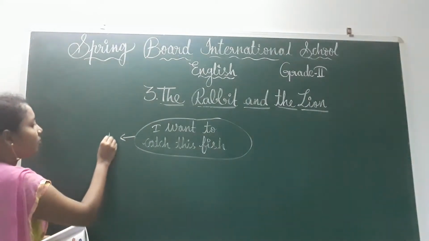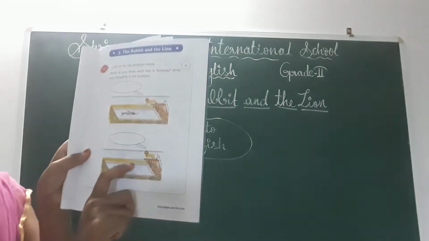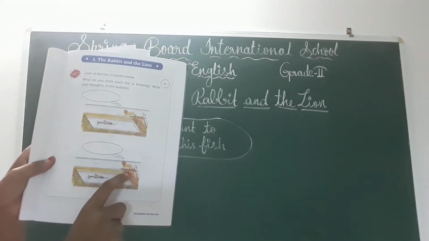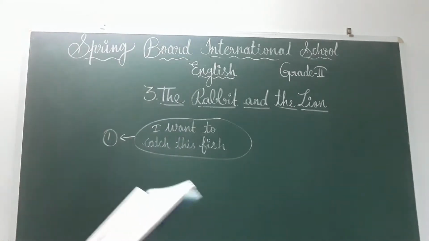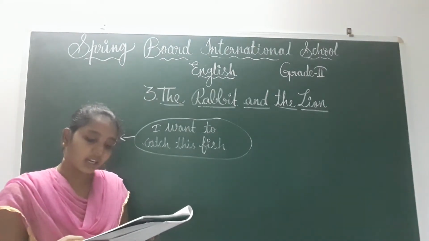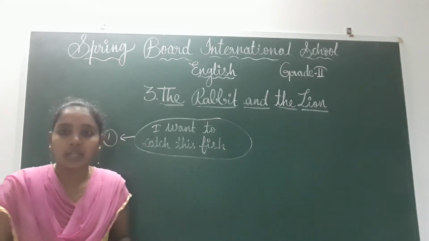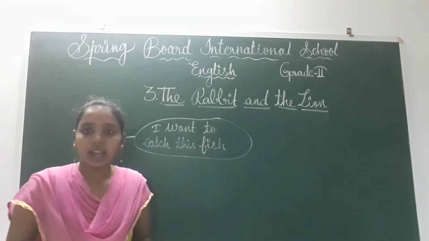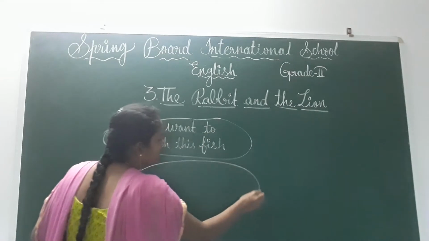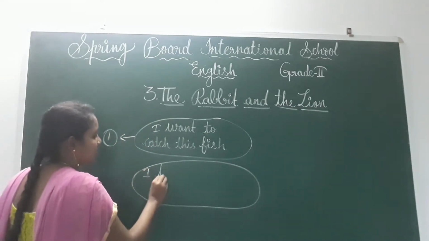Okay, lion 1. And next see, this lion is not jumping, children, but here the lion is standing and thinking about something. That means it's thinking what to do. Okay, that means here it's thinking, why has this fish come outside, or I like to eat fishes. Like that the lion is thinking. Now we can write like this. Okay, how will we write? I like to eat fishes.